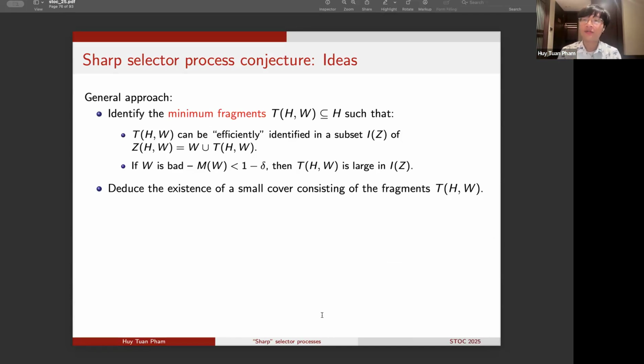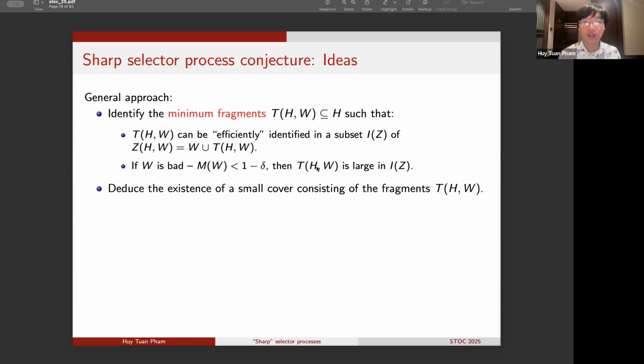In the key step, we will identify the key notion of the minimum fragment, so that each minimum fragment T will be born based on the interaction of a set H in the target collection and a subset W, which you can think of as a random subset of X. And this minimum fragment T is defined so that the set Z of H and W, which is defined as the union of W and this minimum fragment T of H and W, satisfies a certain nice feasibility condition that allows us to say that whenever W is a bad set, if W doesn't have some property that we want, let's say M of W is less than 1 minus δ, then there is some contrast between Z and W that allows us to efficiently encode the set T as a subset of Z.